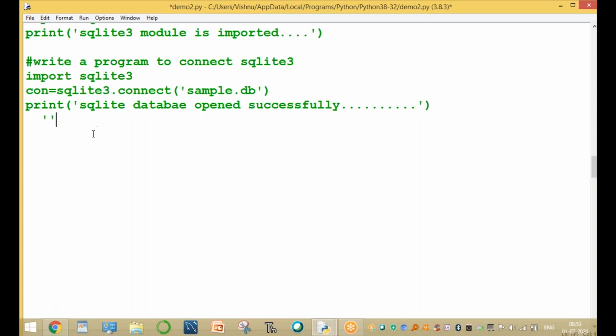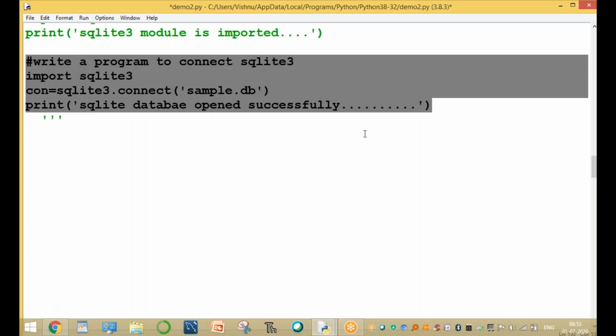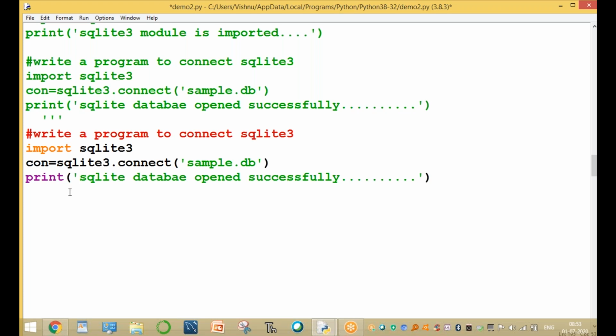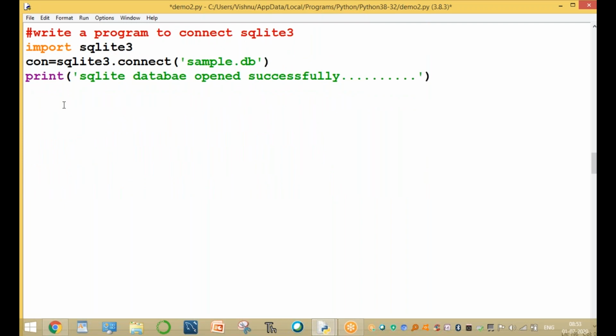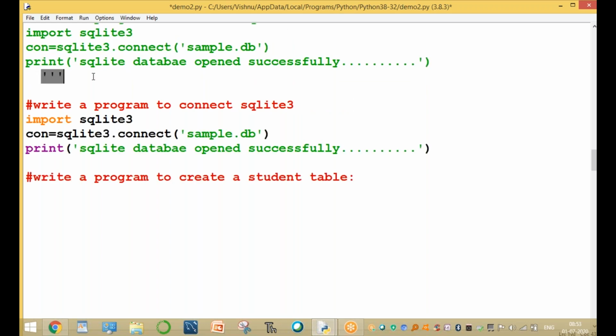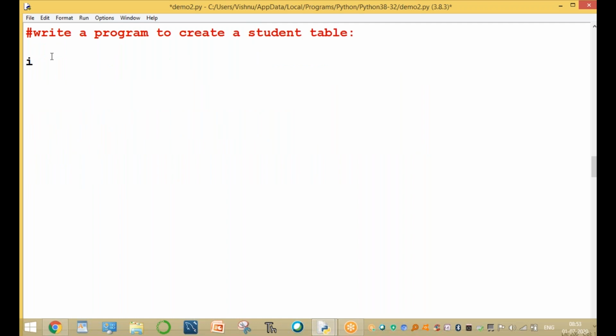That is a very important question. Now write a program to create the tables. We are able to create tables, display the tables, modify the data and alter the data. That is very important. The next question is to write a program to create a table. The table name is student table, or employee table, or any table based on our requirement. Now, how to create the student table?